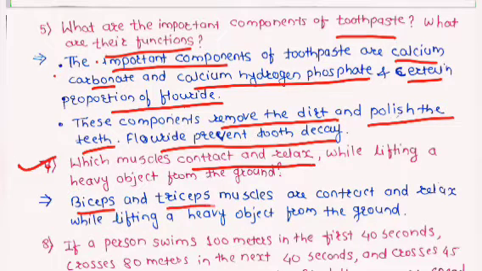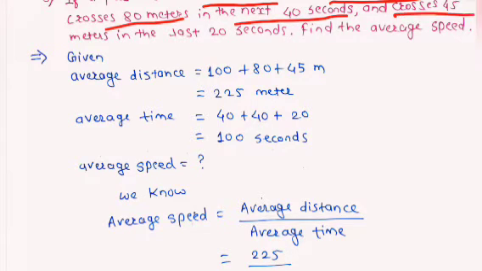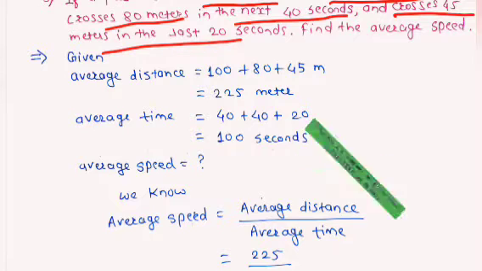Biceps and triceps muscles contract and relax while lifting a heavy object from the ground. Now the eighth question is: if a person swims 100 meters in the first 40 seconds, crosses 80 meters in the next 40 seconds, and crosses 45 meters in the last 20 seconds, find the average speed.